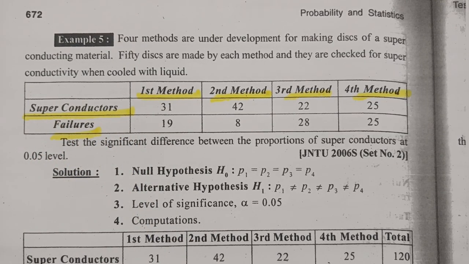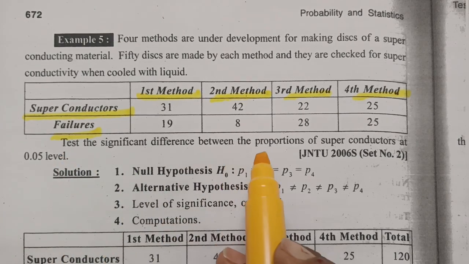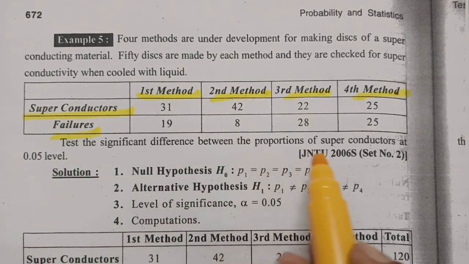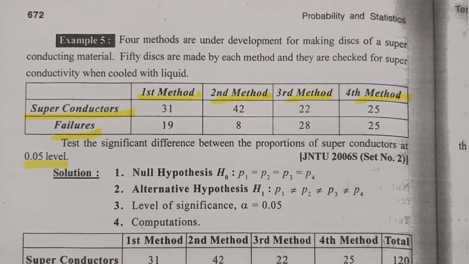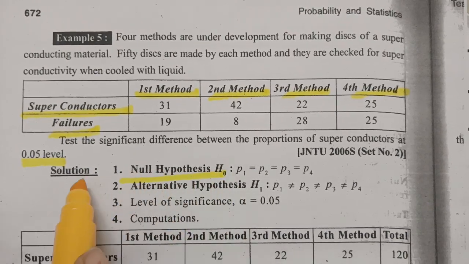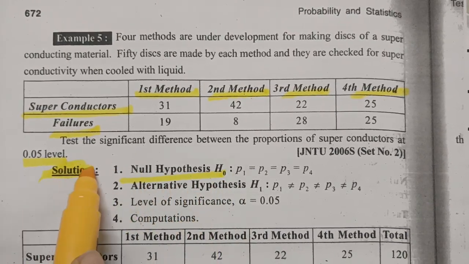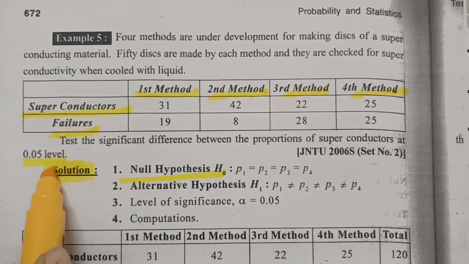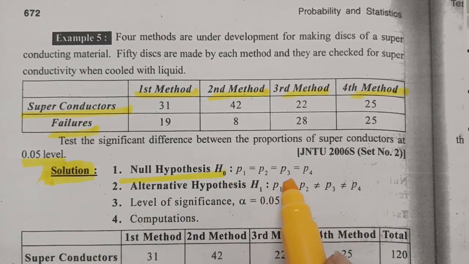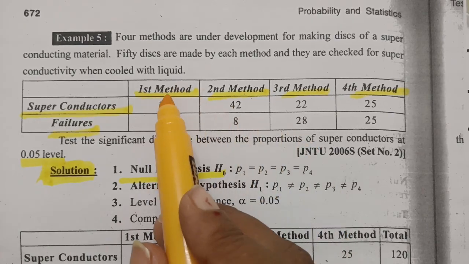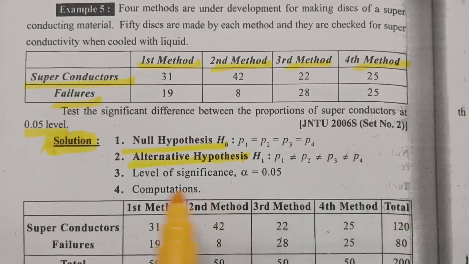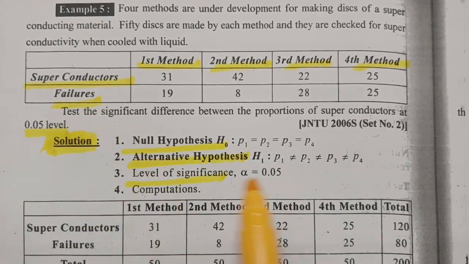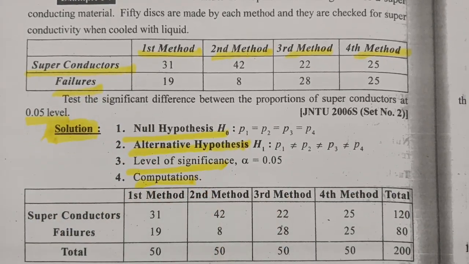The first thing is to test the significant difference between the proportions of the superconductors at 0.05 level of significance. Every time we have to go with the following points. First one is the null hypothesis. So here is the solution. The null hypothesis will be P1 equal to P2 equal to P3 equal to P4. So each and every method is equal. The alternate hypothesis: they are not equal, at 0.05 level of significance. And here is the computation.